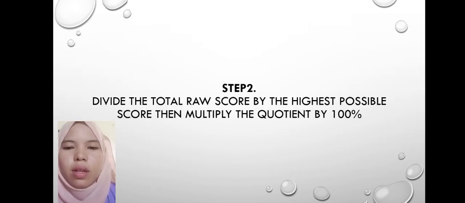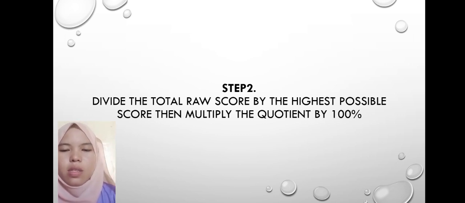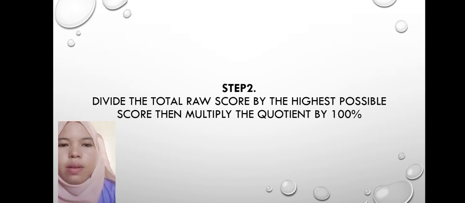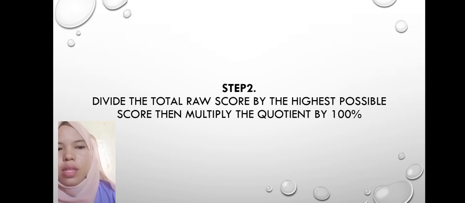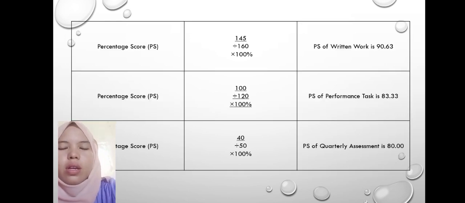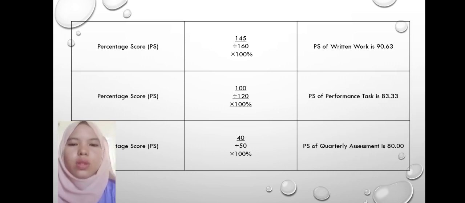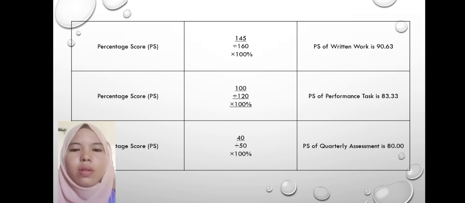So after we got the total score of each component, let us proceed to the next step, which is step 2: divide the total raw score by the highest score, then multiply the quotient by 100%. And here are the examples. So, di ba kanina nakuha natin yung total score ng bawat component.